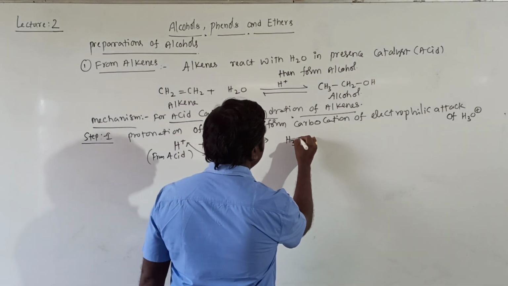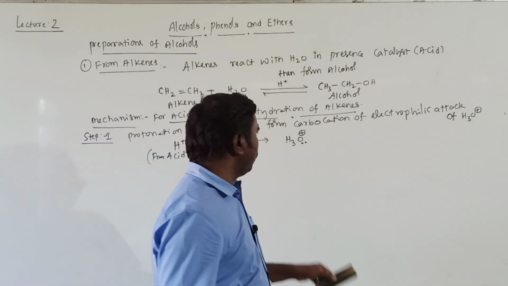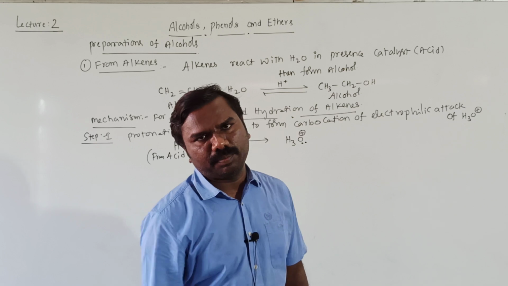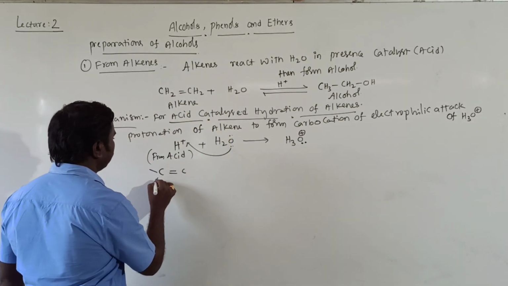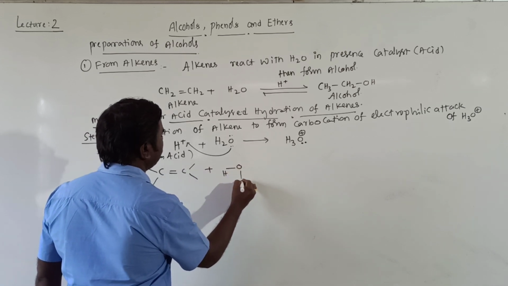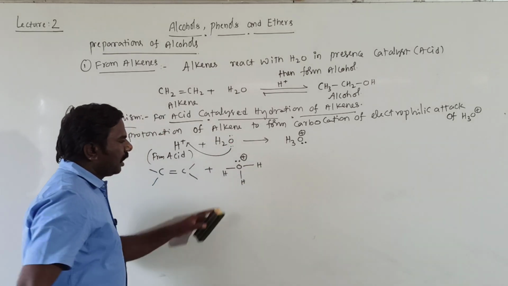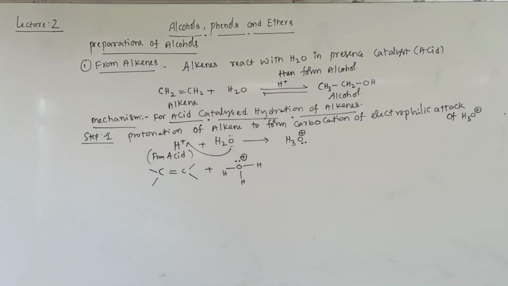Then it becomes H3O plus, only 1 lone pair left instead of 2. That 1 lone pair is donated to H plus. Then C double bond C, then next H3O plus. Actually there are 2 lone pairs on oxygen, only 1 is there, that's why I put a plus sign.